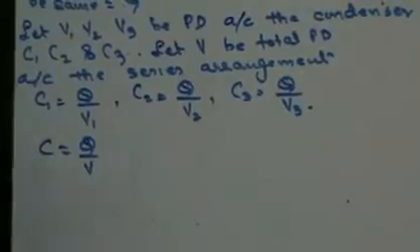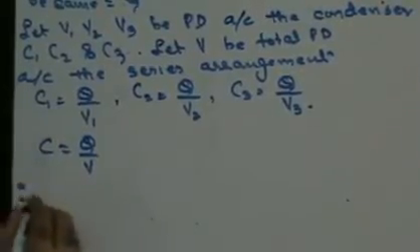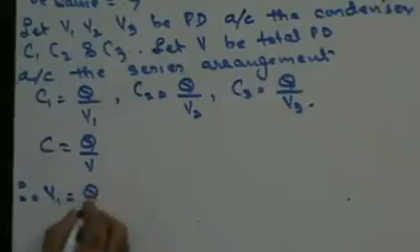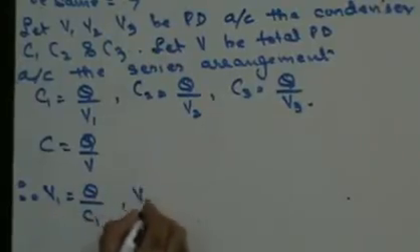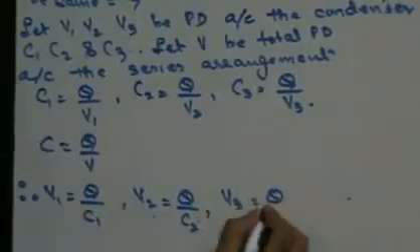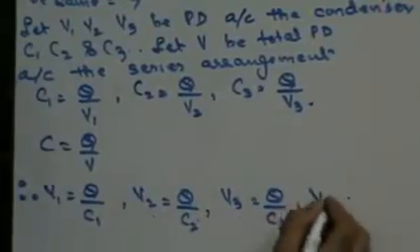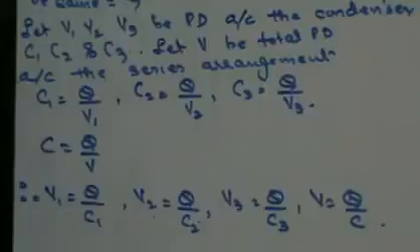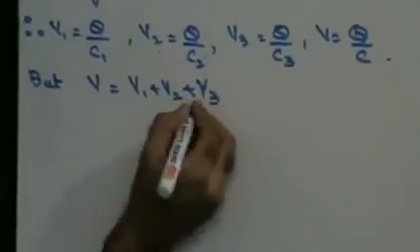From this expression, V1 will be Q upon C1, V2 will be Q upon C2, V3 will be Q upon C3 and V will be Q upon C. But from the figure it's very evident that V is equal to V1 plus V2 plus V3.